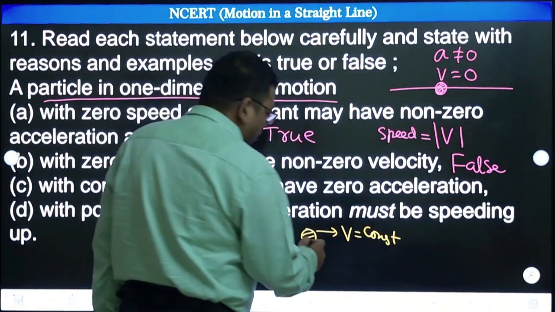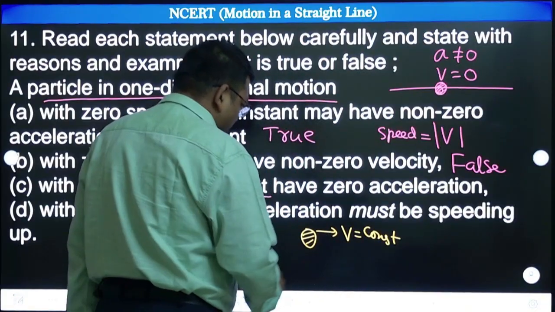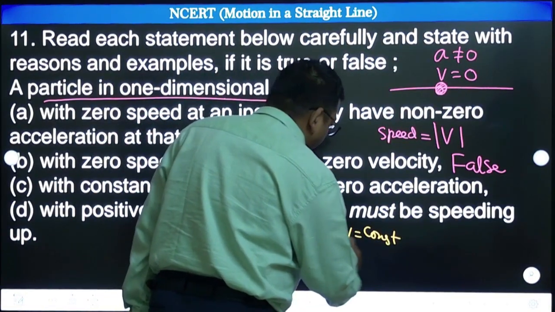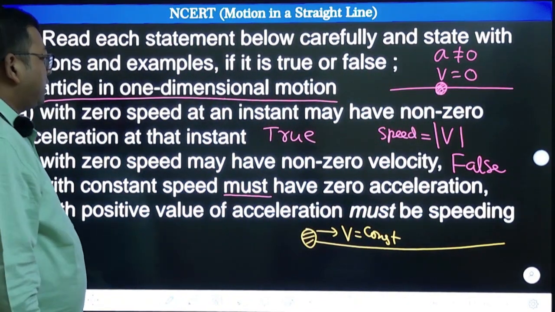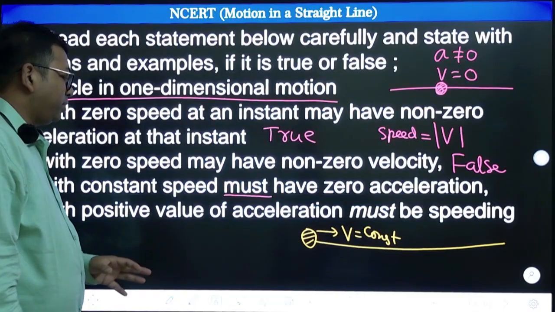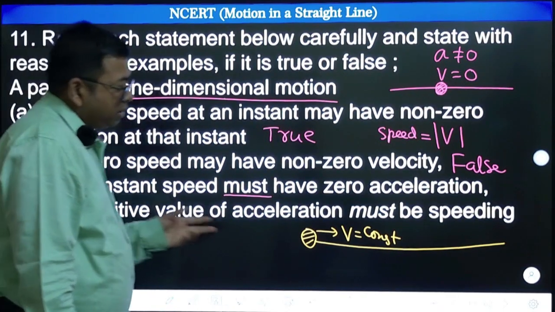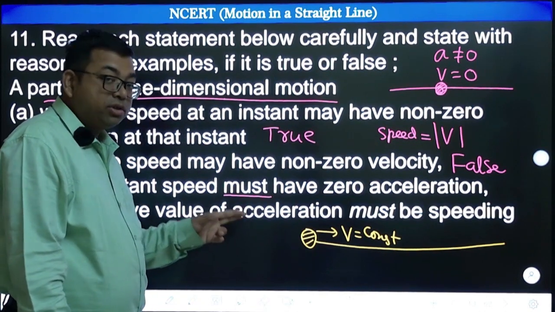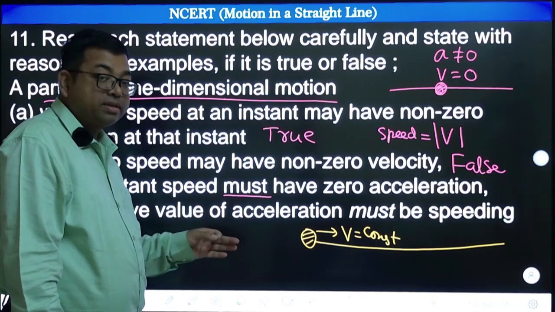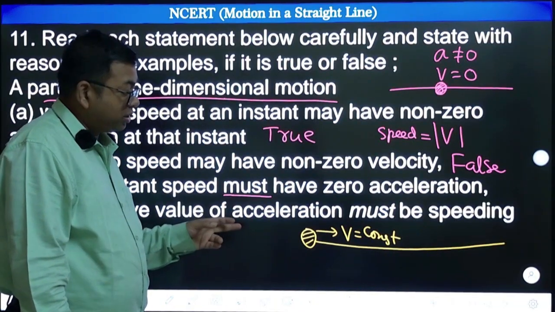That means its velocity itself is constant. So if the body is going in the same direction and at the same speed, then velocity is constant, so it must have zero acceleration, in a straight line.